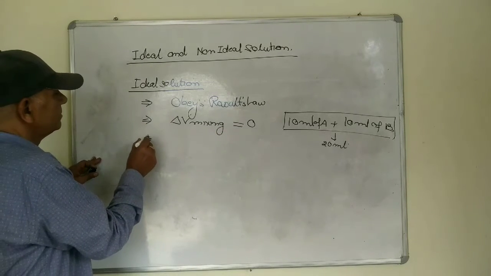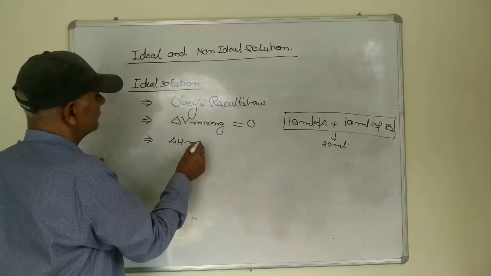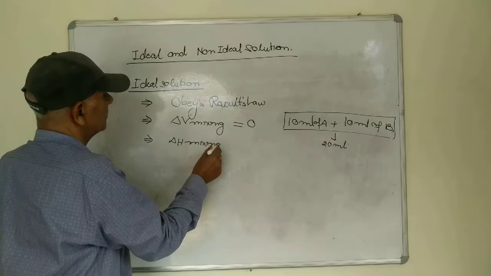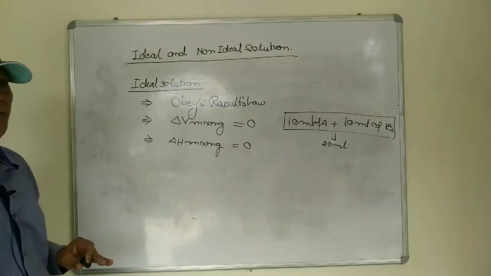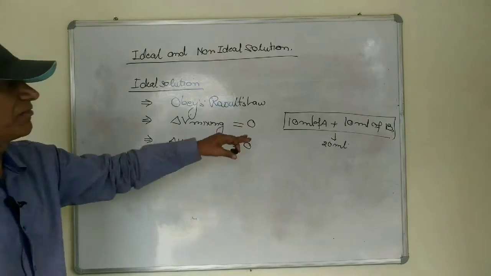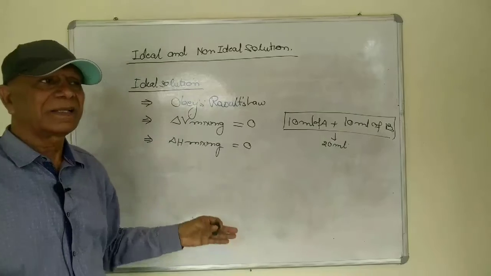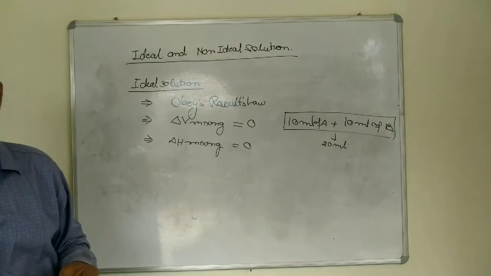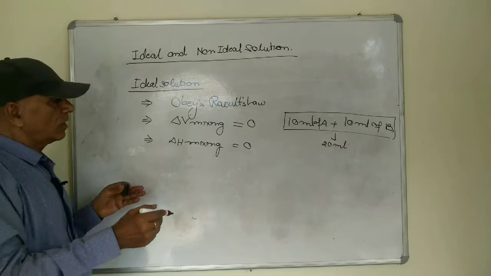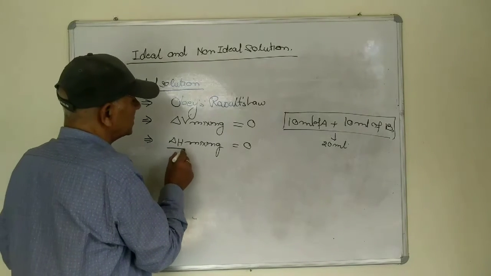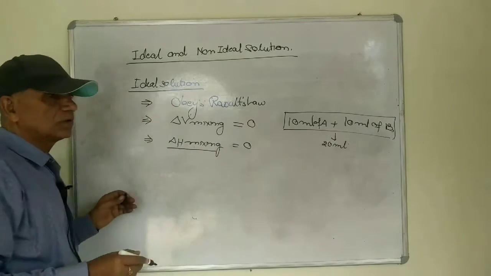Next, delta H mixing is also equal to 0. What does it mean? It means after mixing the two components A and B, there should not be any change in the heat. So the delta H mixing must be equal to 0.